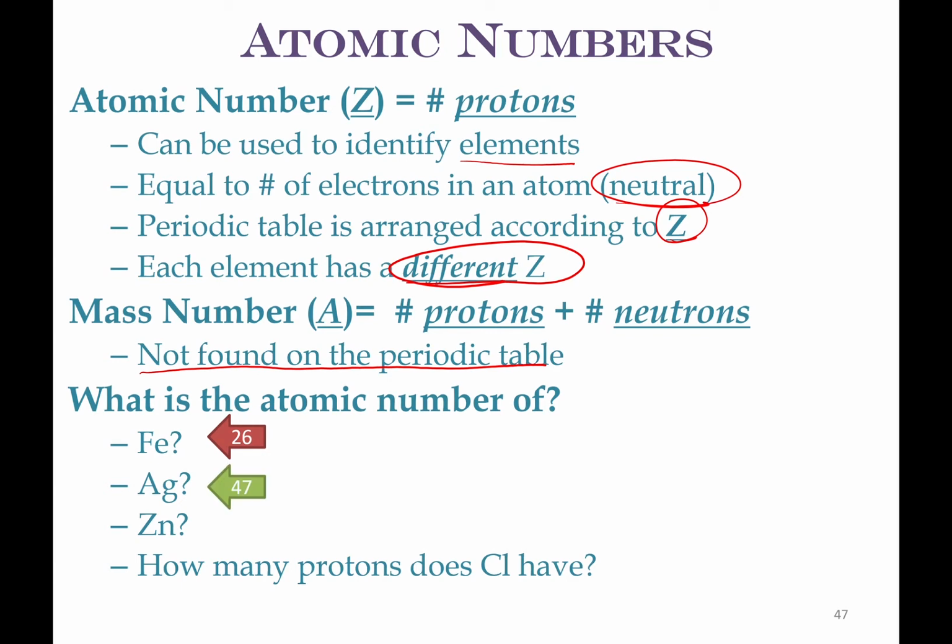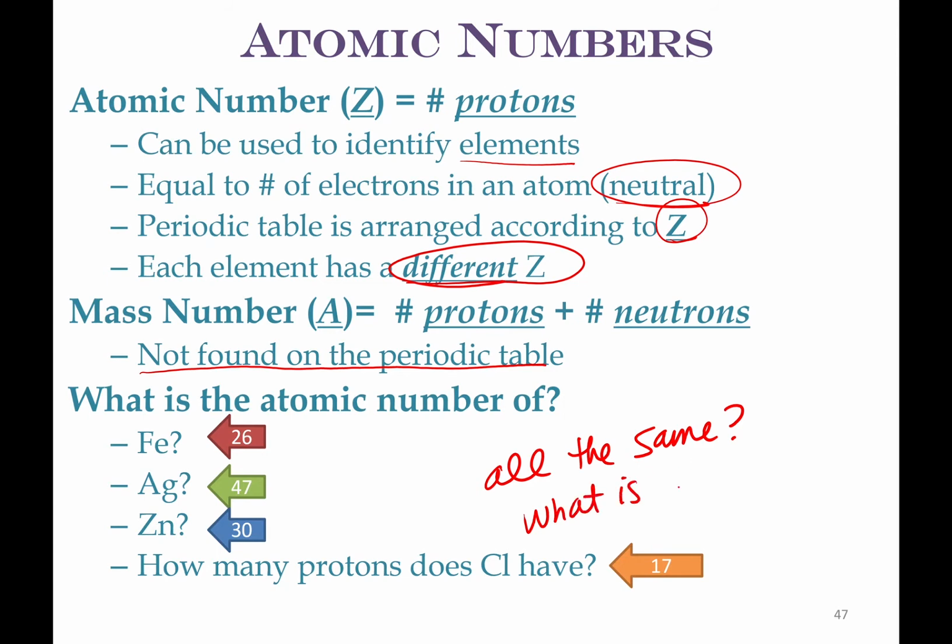And the atomic number of zinc is 30. How many protons does chlorine have? 17. Does everybody understand that these are all the same question? Essentially, I'm asking you, what is the atomic number?